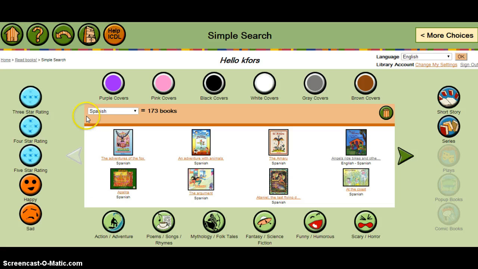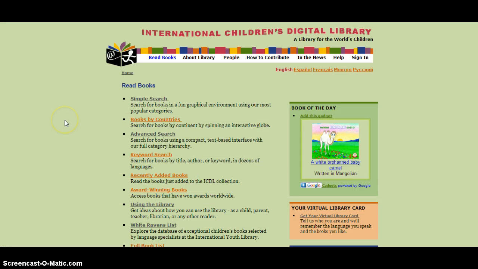So I am very impressed with this site, and I just wanted to share it because I think that if you're looking for authentic texts that you can use with your culturally and linguistically diverse students, ELL, whatever you choose to call them, if they are comfortable reading in their native language, this is a way to find really good literature and get them inspired, and then also in many cases you can get a translation of it in English.